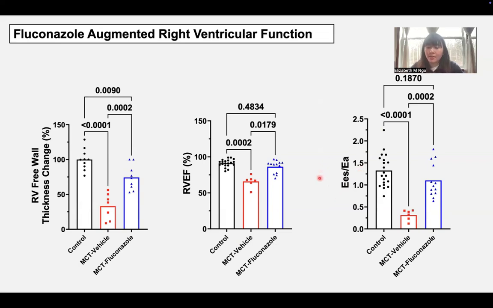And looking at this RV-PA coupling value, you can see that it's inversely related to effective arterial elastance, which is, again, a parameter of vascular resistance. So the increase in the RV-PA coupling value in the fluconazole group shows that fluconazole treatment augmented right ventricular function because it reduced vascular resistance.